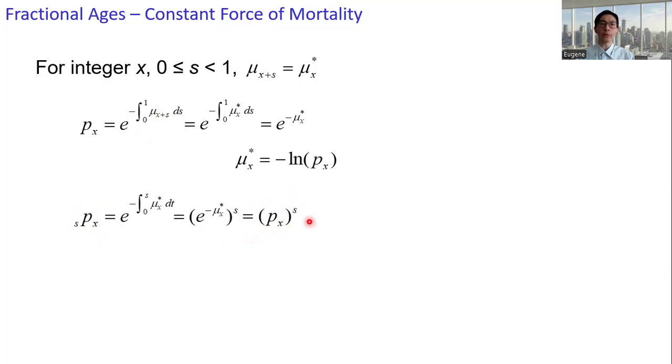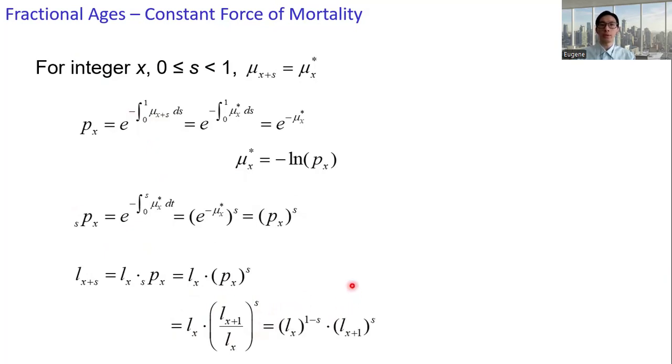In terms of the life table functions, the l's, by definition, l x plus s is lx times sPx. And we have sPx as px raised to the power s. And we can write px as l x plus 1 over lx. We get this expression. If you want to do further simplification, we have l x plus s equals lx raised to the power 1 minus s, times l x plus 1 raised to the power s.